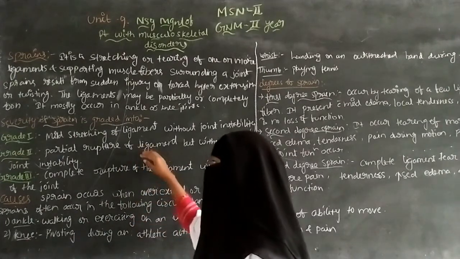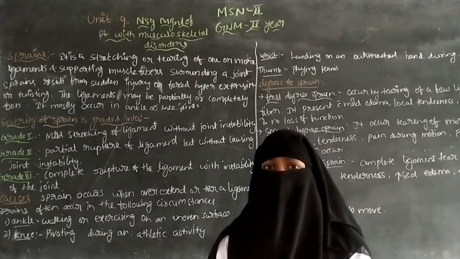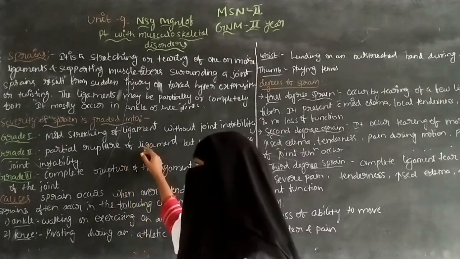Only the partial rupture of the ligament is present in grade 2.